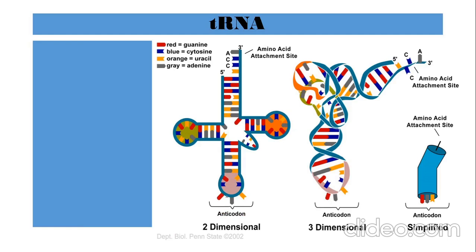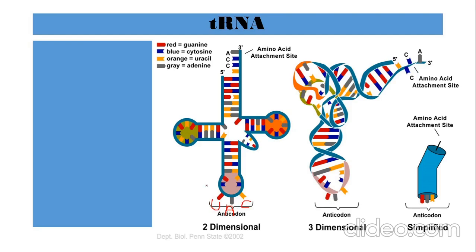This is called the anticodon end, which has 3 bases that are exposed. The others form temporary bonding, but these 3 bases do not pair up with any others. They may be, say, UAC. Suppose they are UAC.